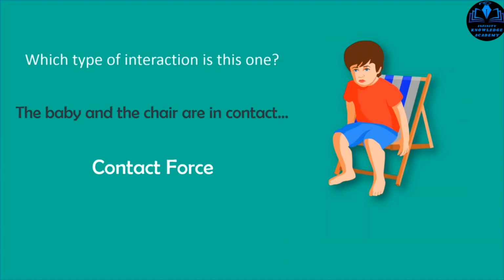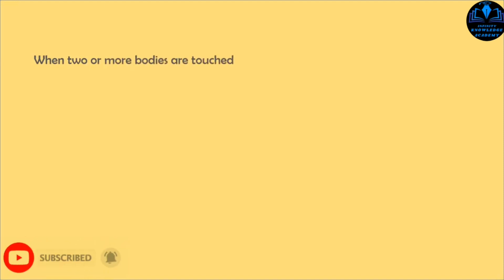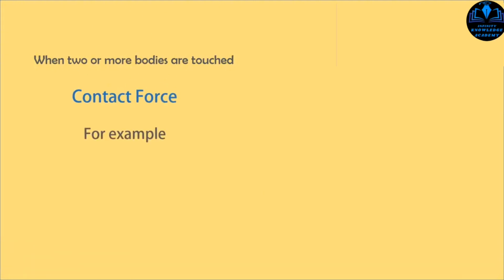To sum up my lecture, remember that when two or more bodies touch each other and they interact, the force among them is a contact force. For example, all frictional forces are contact forces.